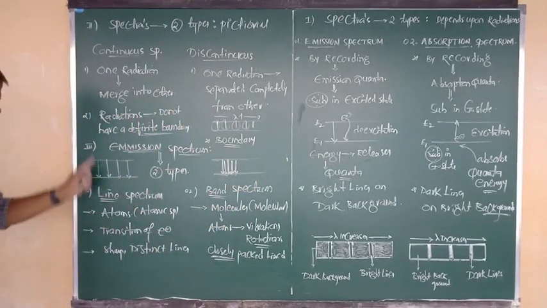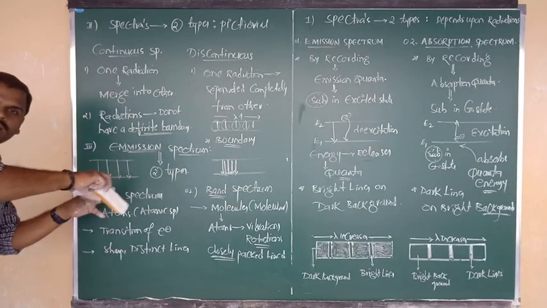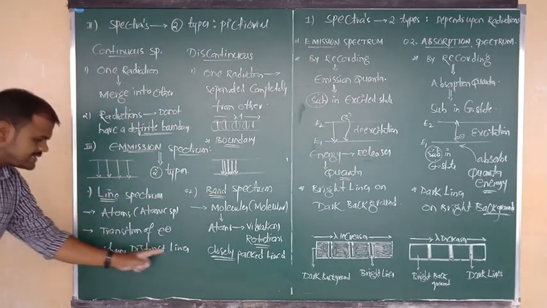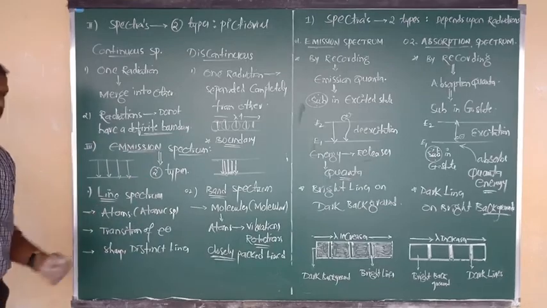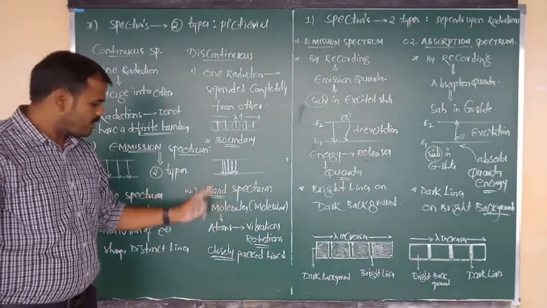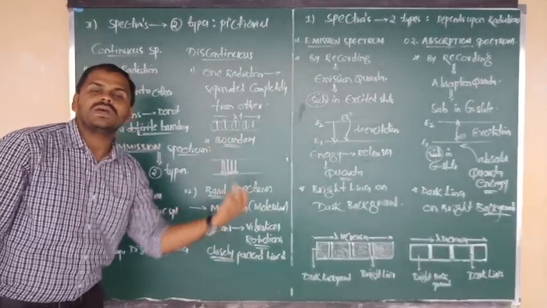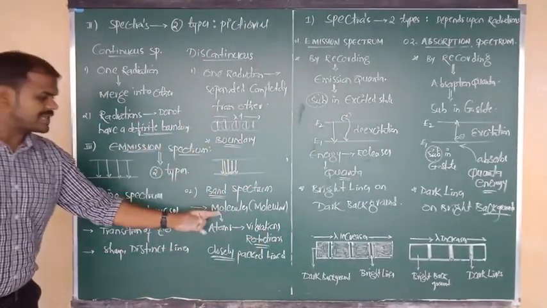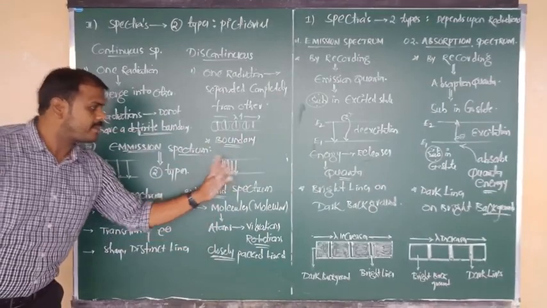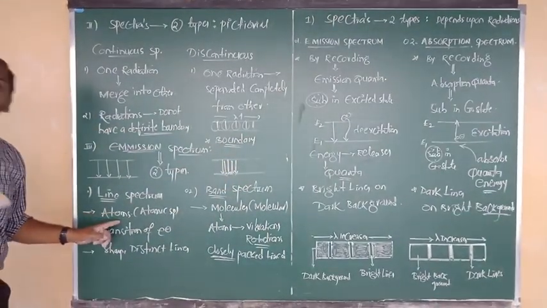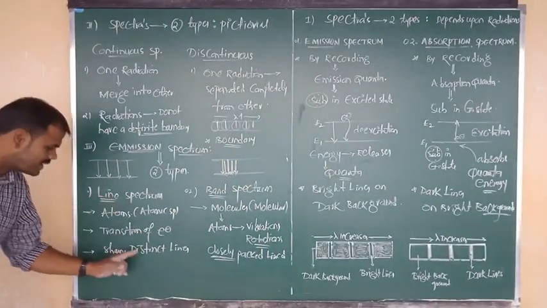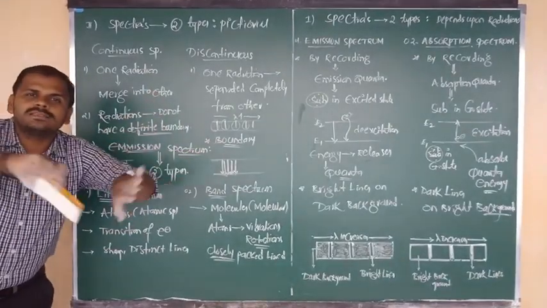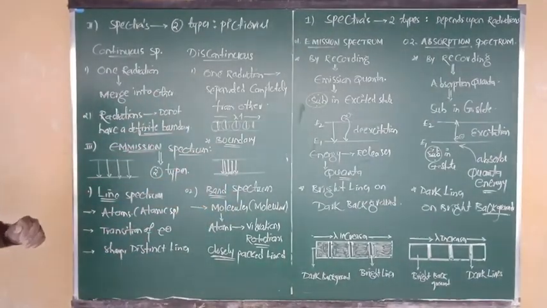Line spectrum contains very sharp and completely separated distinct lines, but in band spectrum, a closely packed bunch of lines will be there. This is the band spectrum, because it is given by molecules, which contain a number of atoms. Line spectrum is given by separate atoms, so it gives very sharp and highly separated distinct lines.